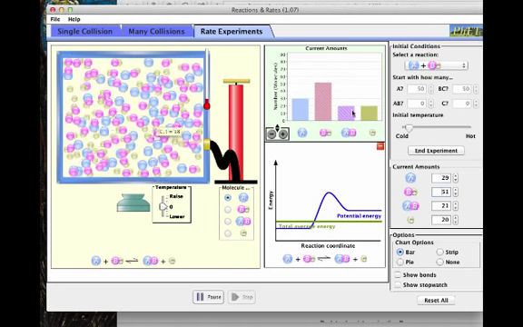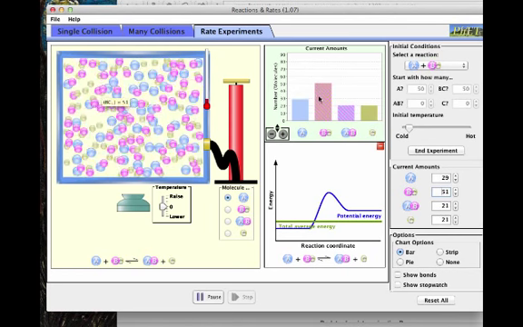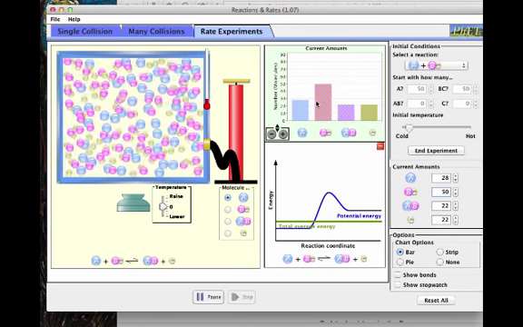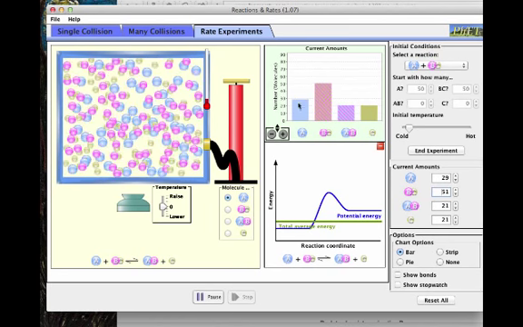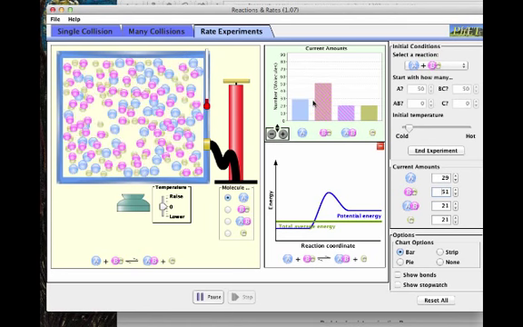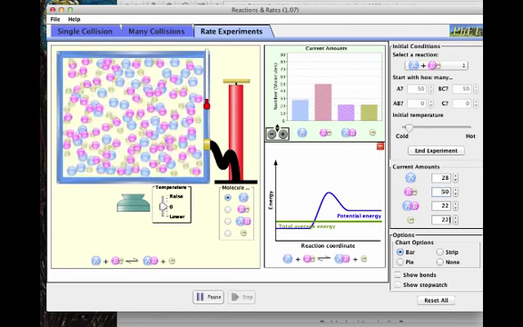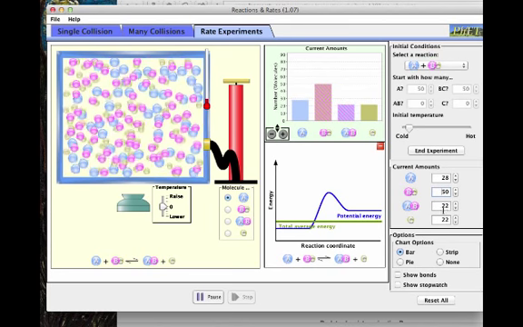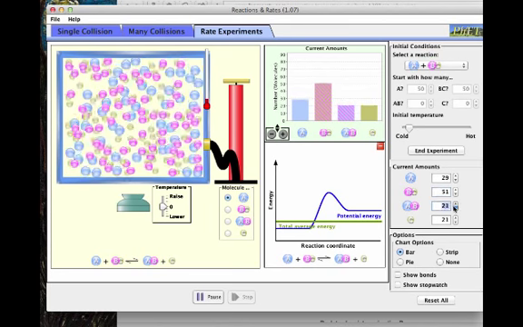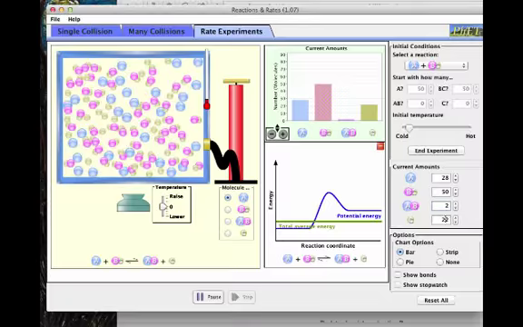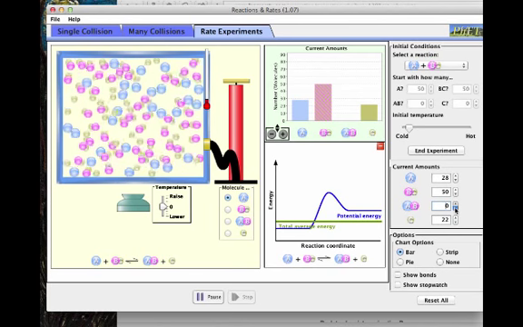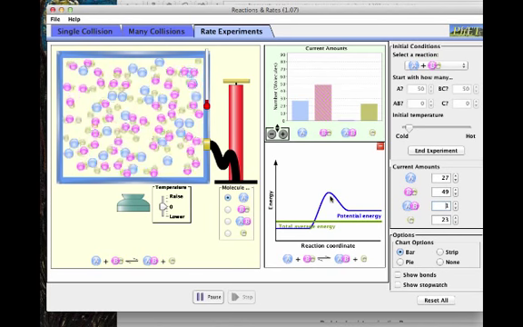Because I have more of the reactants, I have to get back to that equilibrium position. So the reaction will respond by reacting more with the reactants to produce more products. And notice now I went from 11 to 12 to now having 21. So I can increase the products. Now what would happen if I come over here and I take out some of AB? If I just remove it completely from the system, watch what happens to the amount of C.